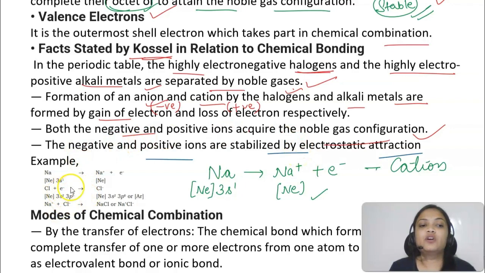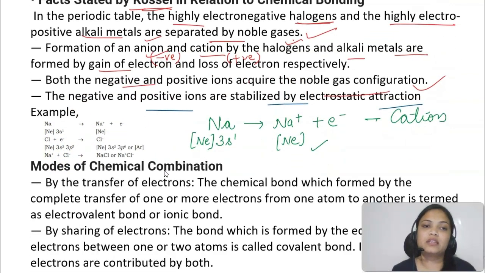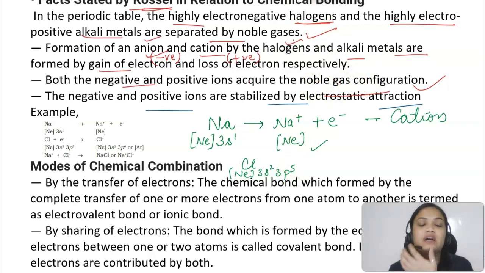Then if I talk about chlorine, it has 17 electrons, so its configuration is [Ne] 3s2 3p5. Now, is it possible for chlorine to lose 7 electrons to become like neon? No, because removing 7 electrons requires a lot of energy. That is not possible.